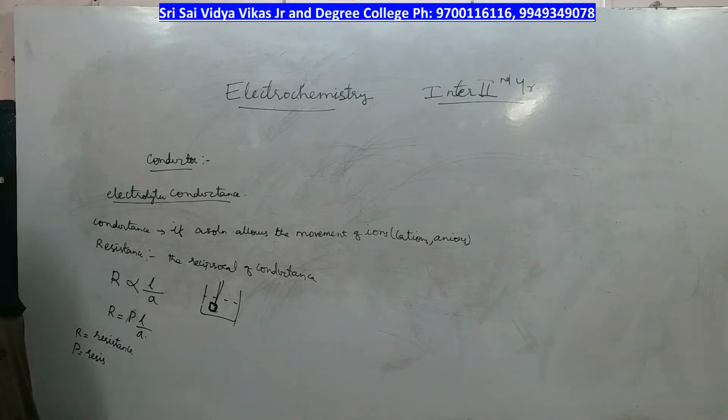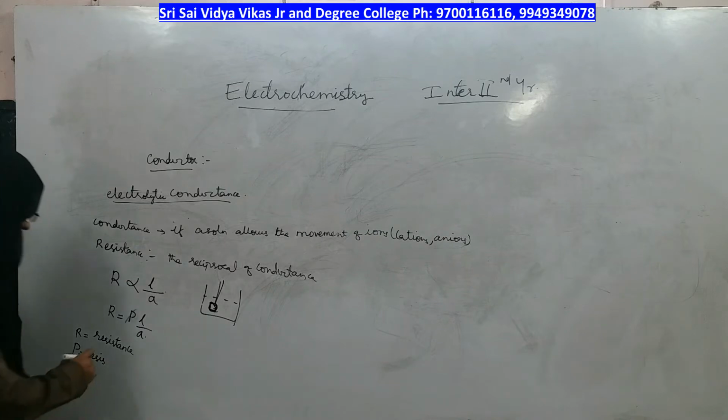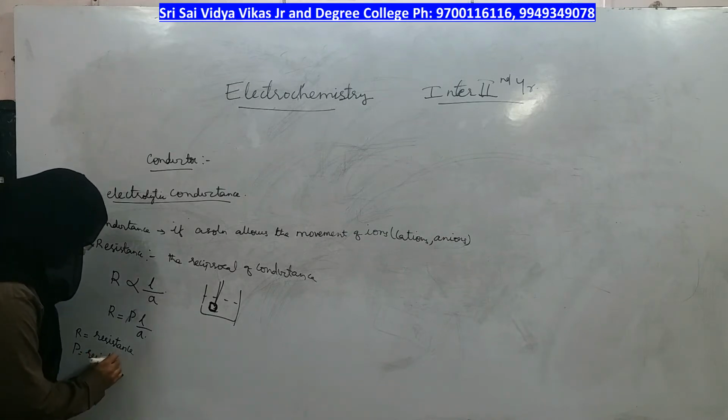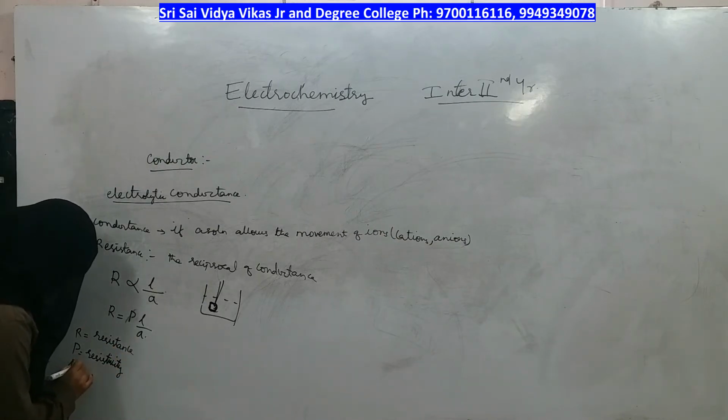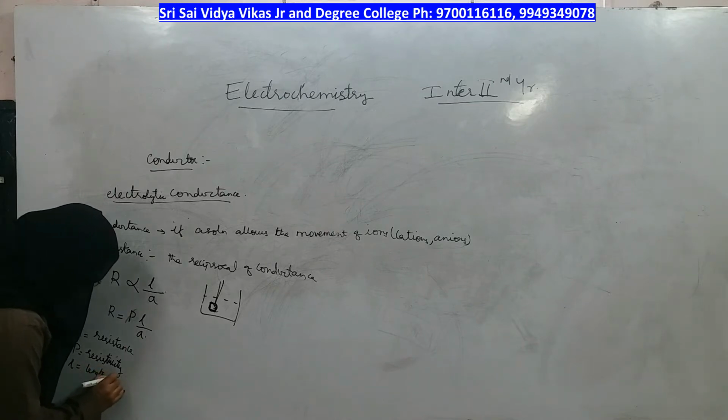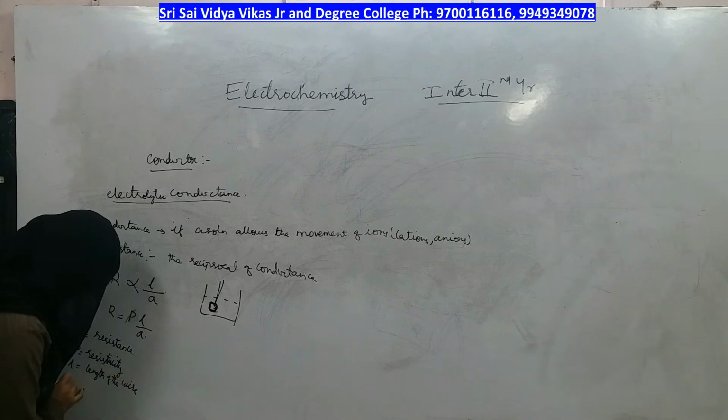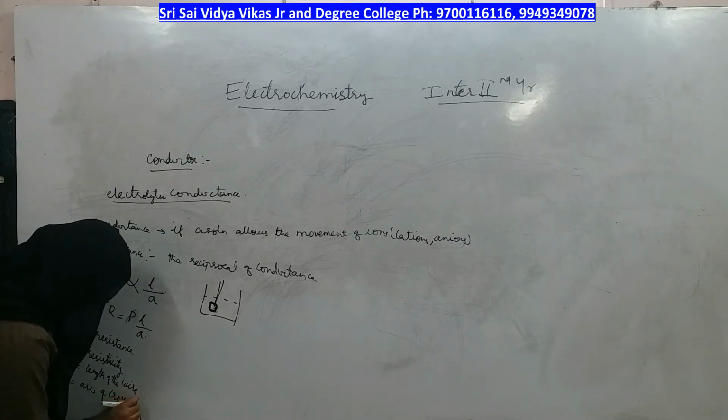We should not use specific conductance, we should use conductivity, and we should not use specific resistance, you should write resistivity only. It is a constant, and L is the length of the wire, A is the area of cross section,